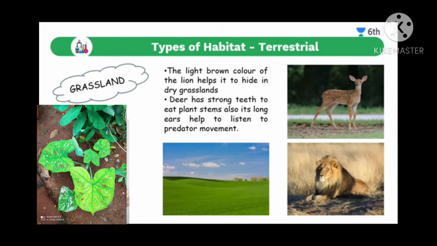And again in terrestrial habitat we divide this terrestrial habitat into 3 types. First one is desert, second one is mountain region, and third one is grassland.